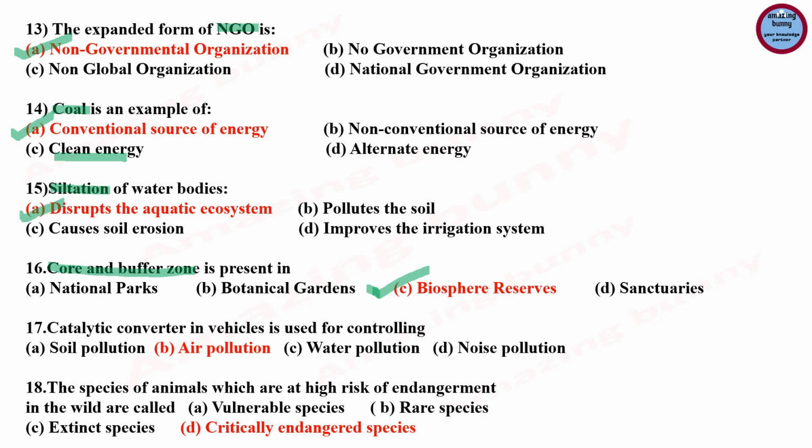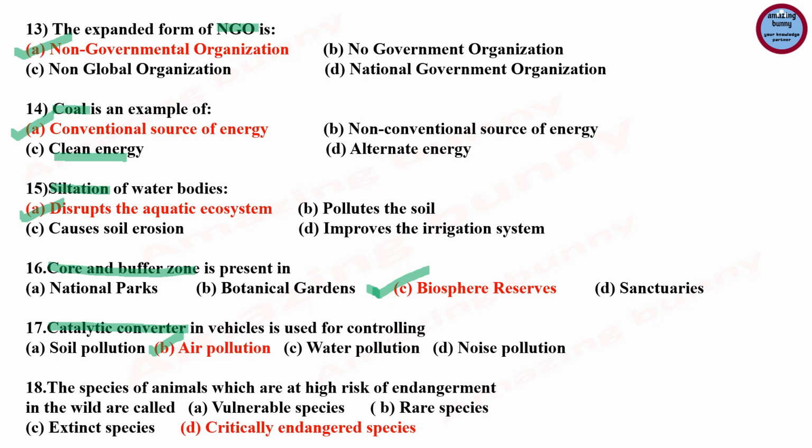The area surrounding the core zone is the buffer zone, and in the buffer zone only research and education activities are permitted. Next question: catalytic converter in vehicle is used for controlling. Options are soil pollution, air pollution, water pollution, noise pollution. Catalytic converter filters out harmful byproducts in the exhaust gases and burns them up. While the main function of a catalytic converter is to reduce harmful emissions, it also improves car efficiency. So the correct answer is air pollution.